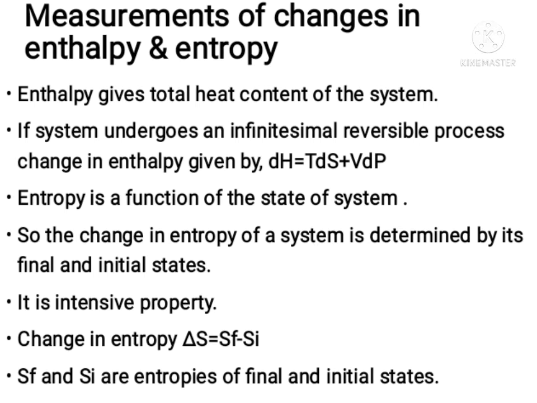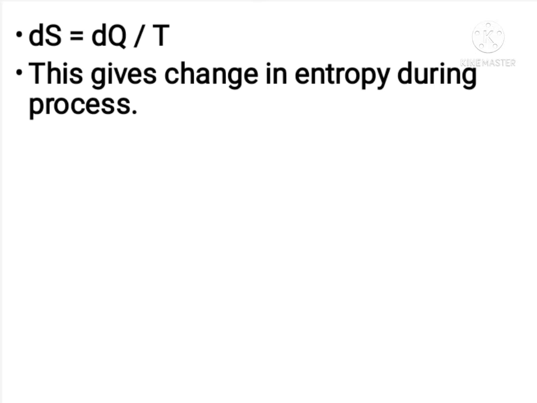For a system, change in entropy is given by delta S, which is equal to Sf minus Si, where Sf is the entropy of final state and Si is the entropy in initial state of system. For infinitesimal change, entropy is given by dS is equal to dq divided by T, where dq is the change in heat.